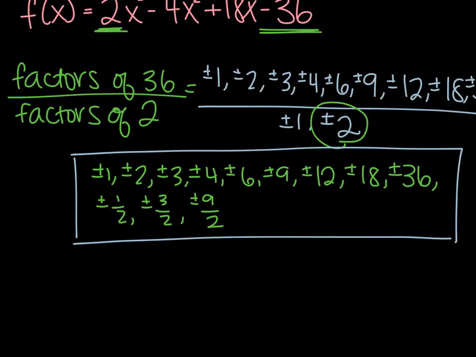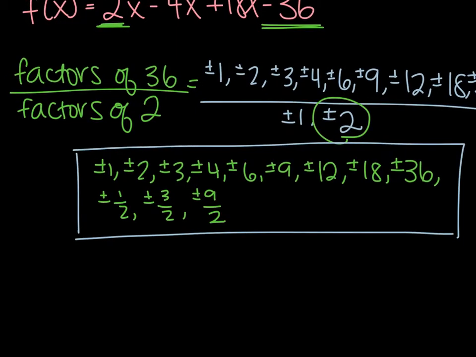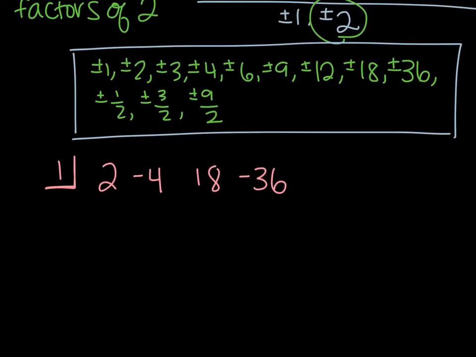So I'm going to test to see if positive 1 is a zero of my function. I'm going to put 1 outside here. Since it's a linear term, I can use synthetic division. And I'm going to put my coefficients 2, minus 4, positive 18, negative 36. Now I just go through synthetic division like I know how. So I can bring down this 2. 2 times 1 is 2.